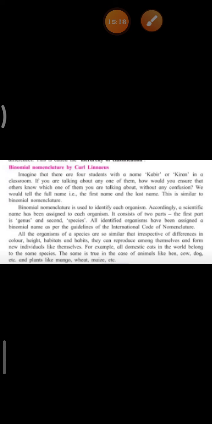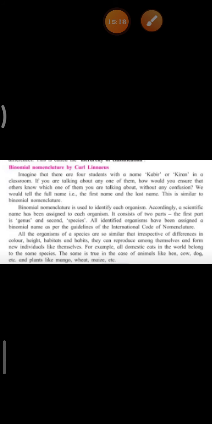And all organisms are identified on the basis of these two parts. Okay, children, let us take an example. All domestic cats in the world belong to the same species, means we all call them cats only, right? But their genus is different.